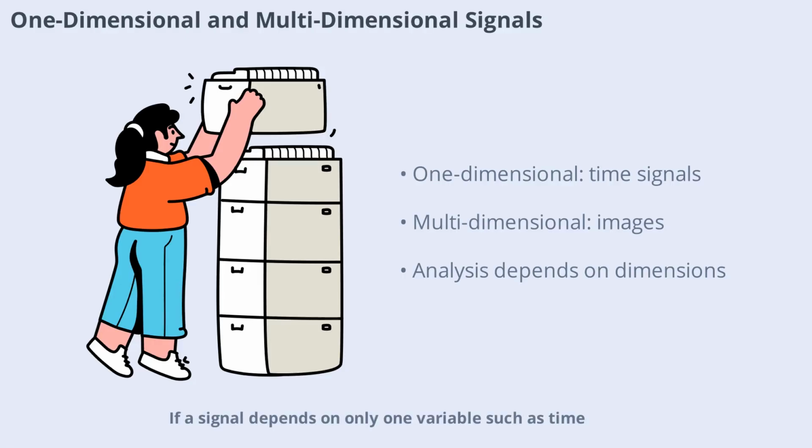Signals can depend on one or more independent variables. If a signal depends on only one variable, such as time, it is called a one-dimensional signal. Examples include audio signals or temperature readings over time. If a signal depends on two or more variables, such as images, which depend on both x and y spatial coordinates, it is called a multidimensional signal. Understanding the dimensionality of a signal is crucial for selecting the right analysis and processing techniques.